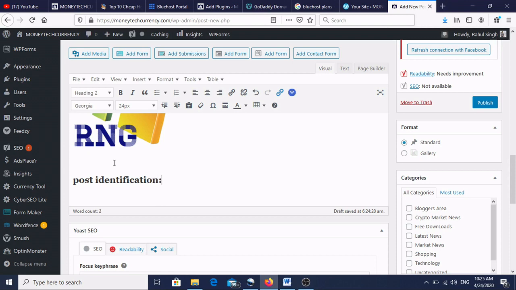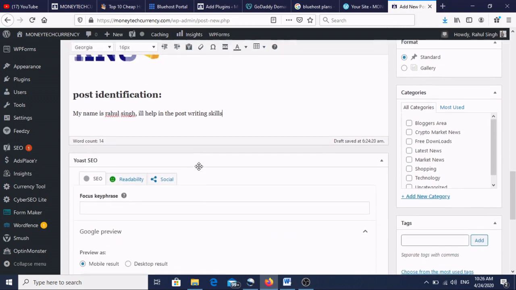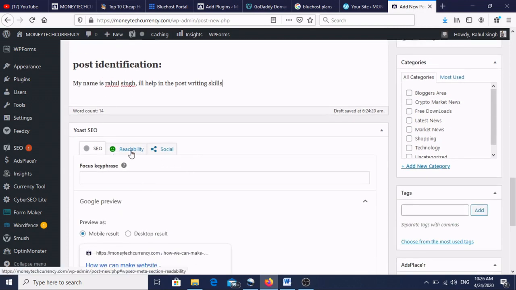This is suppose the heading, and these are the paragraphs, then automatically it will go to paragraph. Here I'll write something: my name is Rahul Singh, I'll help in post writing skills. So the readability is showing green.